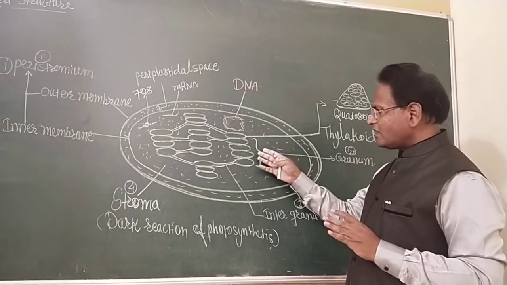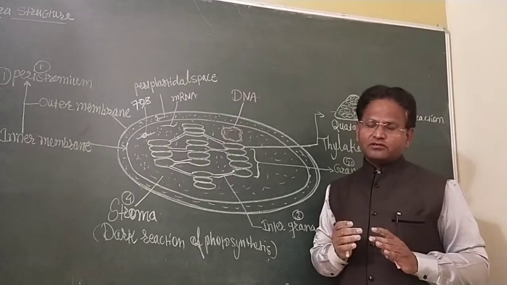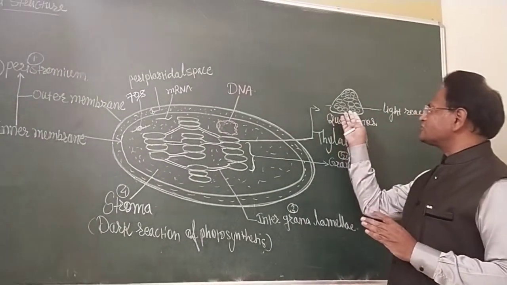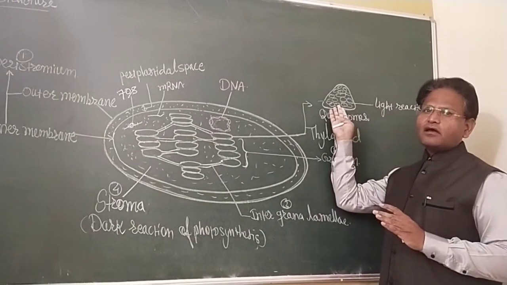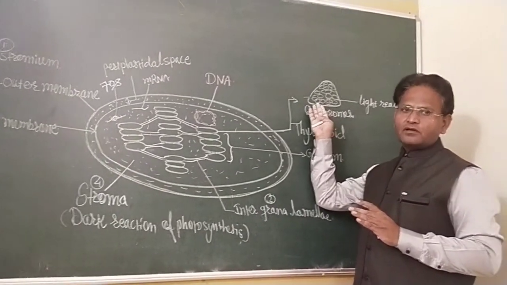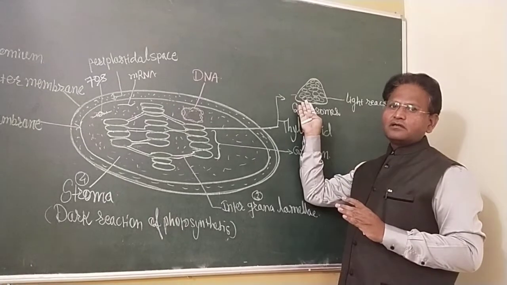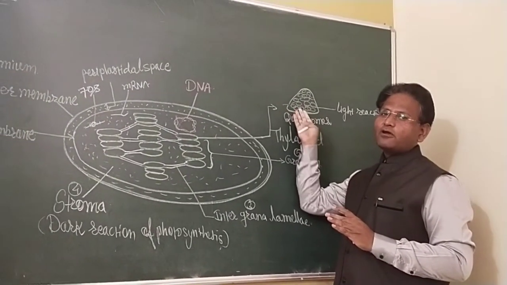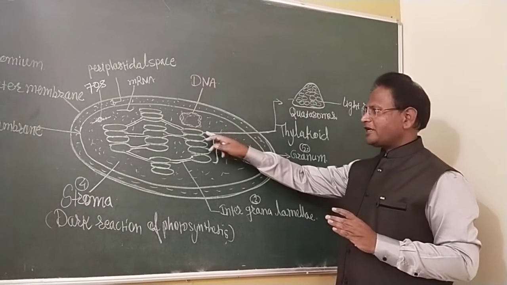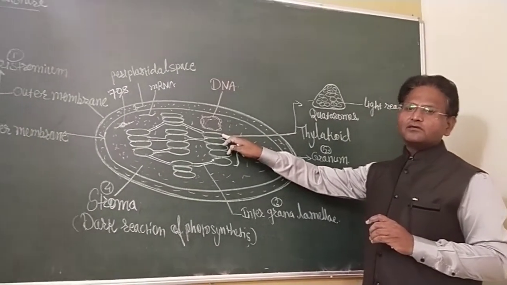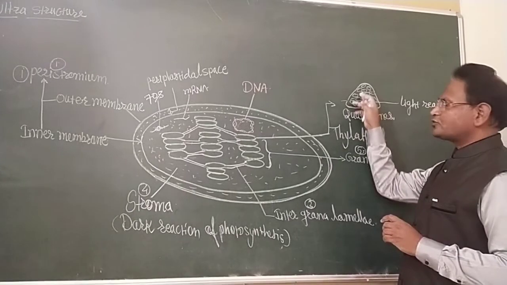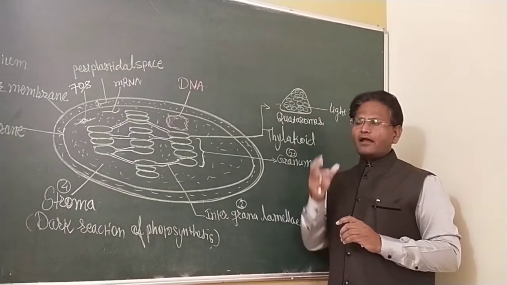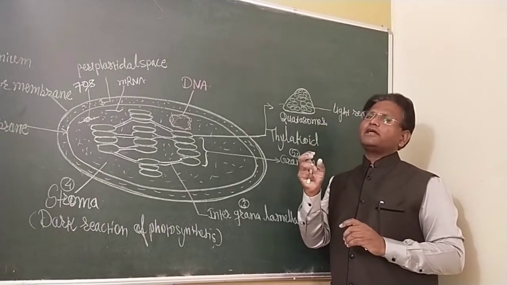And in the grana, light energy is utilized during photosynthesis. The quantasomes are the structures. Quanta means unit of light. These are light energy absorbing structures developed in the thylakoid membrane of the chloroplast. A number of quantasomes develop in the thylakoid membrane and help in the absorption of light energy.